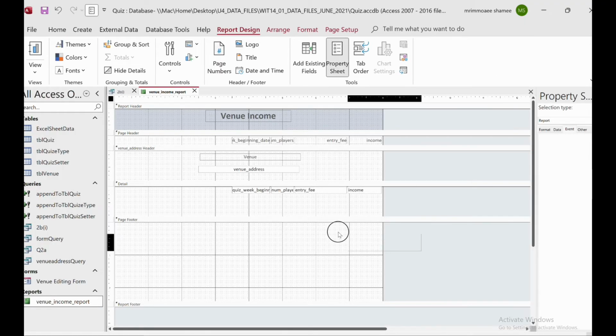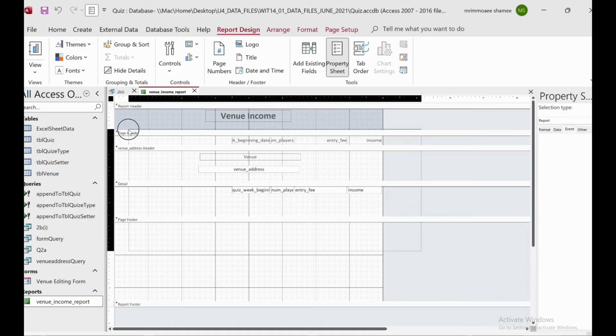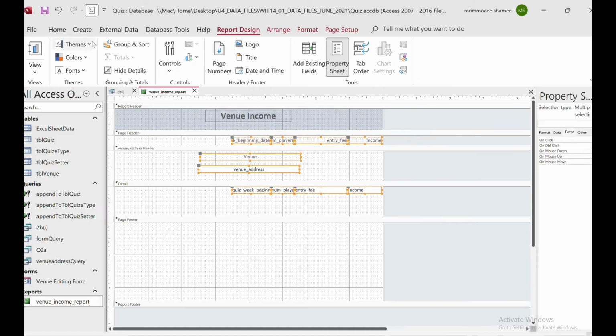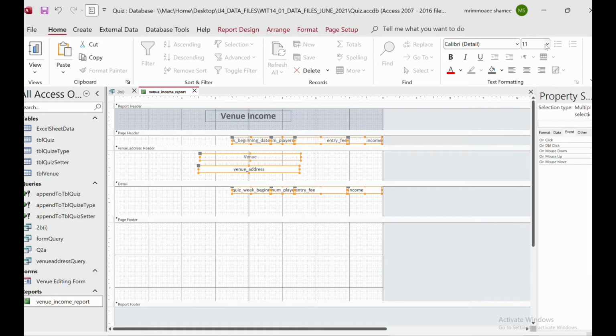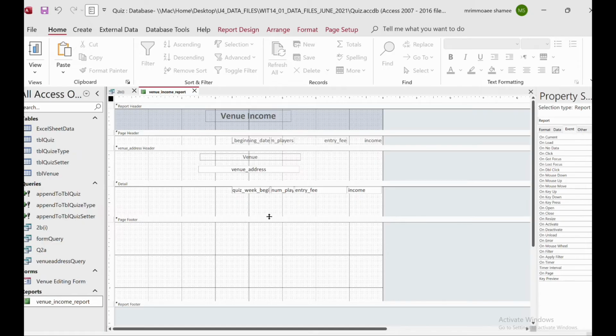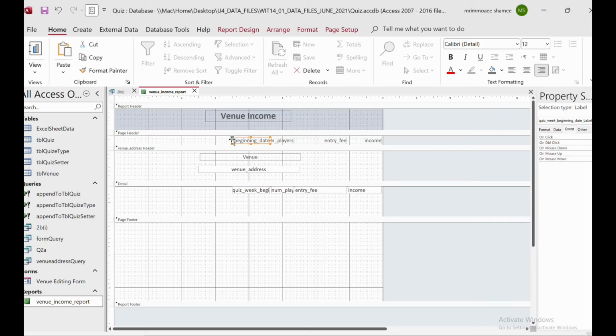But if you want to make the size a bit bigger, just go to home and then increase the size to 16 or maybe 14, 12. Yeah, I think 12 is better. Okay, so we have to just expand this a little bit.